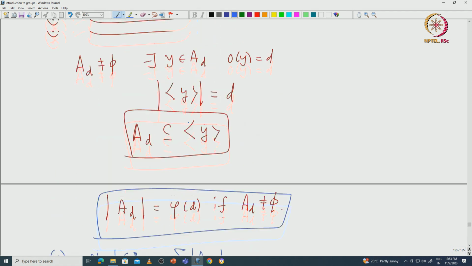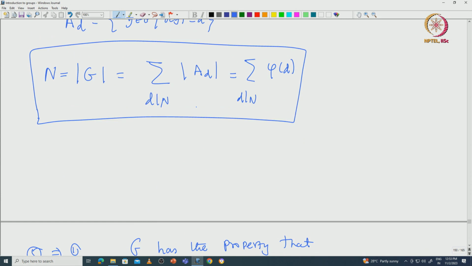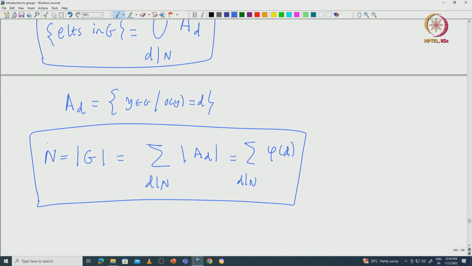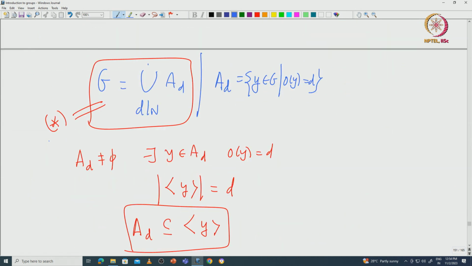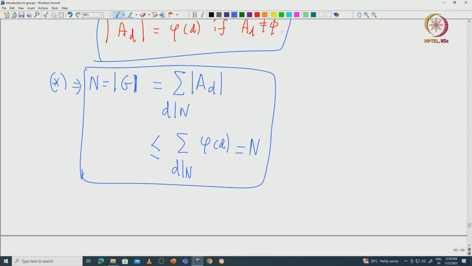That is what we already observed by applying our analysis for the group Z modulo NZ. If we take Z modulo NZ, we proved that N is equal to the summation of phi D, D divides N. So here you have N less than or equal to this, which is less than or equal to N. Since the left hand side is the same as the right hand side, that forces the equality to happen in the middle as well.